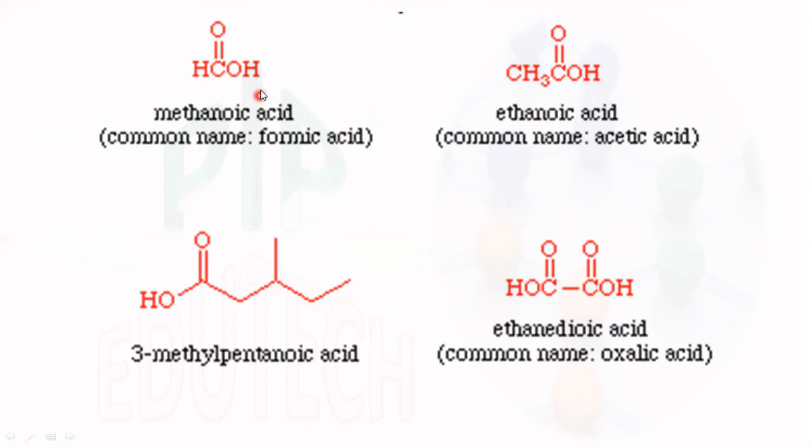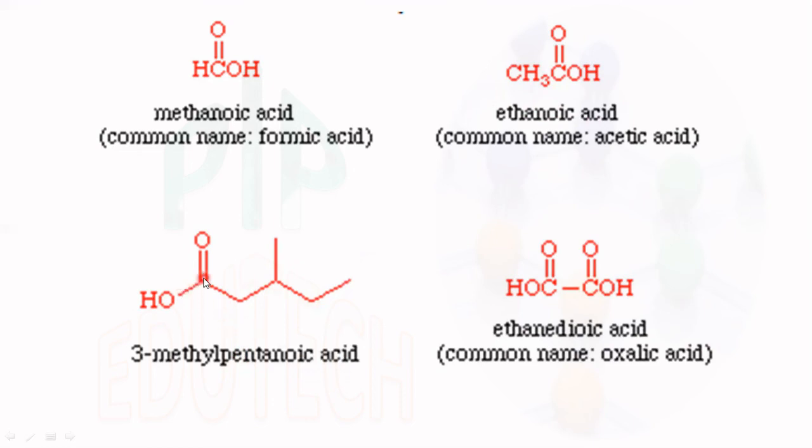"Oic" means the COOH group. The COOH group is pronounced as oic. Since there is 1 carbon atom, it is called methanoic acid. 2 carbon atoms, ethanoic acid. 5 carbon atoms, pentanoic acid.